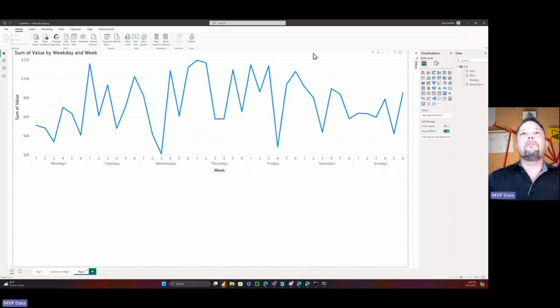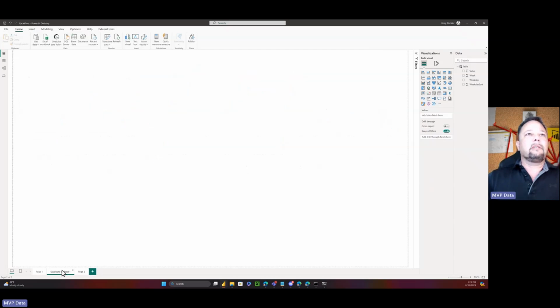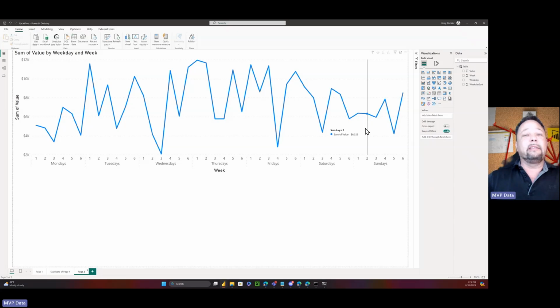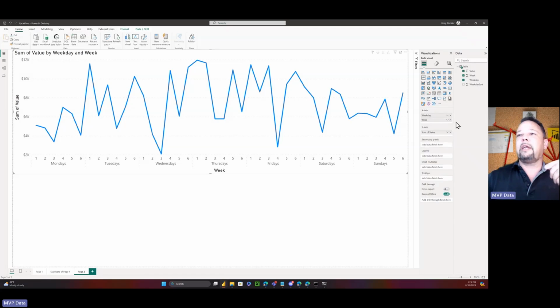So how do you get around this, and how do you get it to look like this right here? Well, luckily, this is fairly easy in Power BI. Thank goodness. What we can do here is use the small multiples feature, which is a relatively recent addition to Power BI, but comes in extremely handy here.